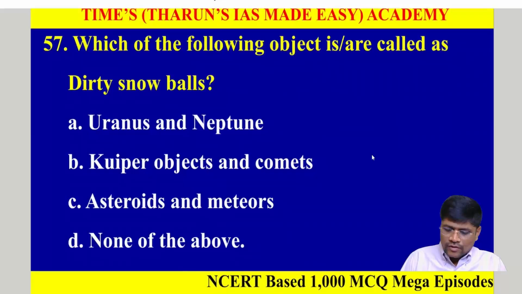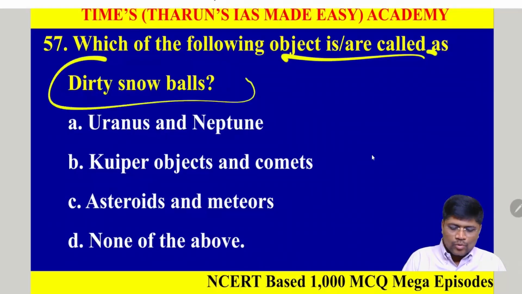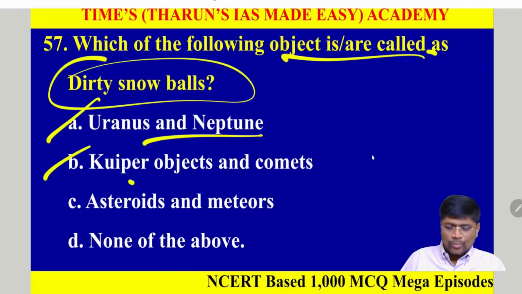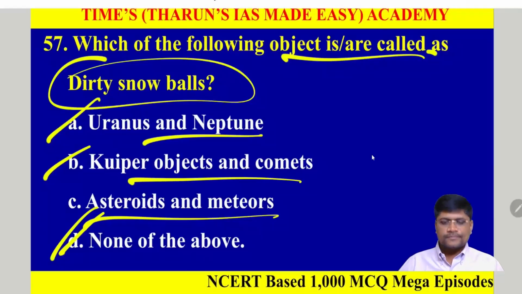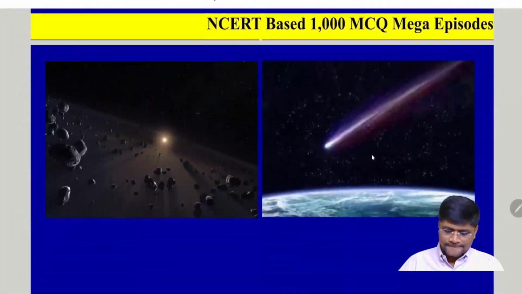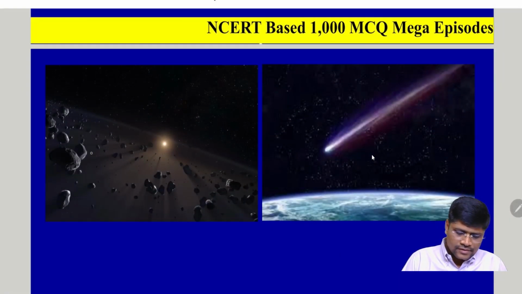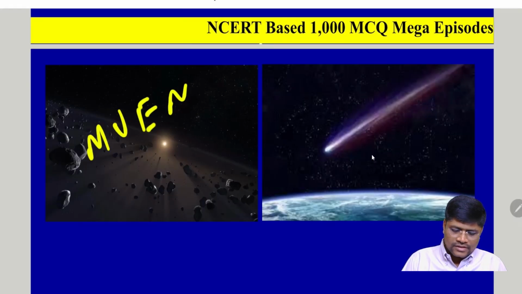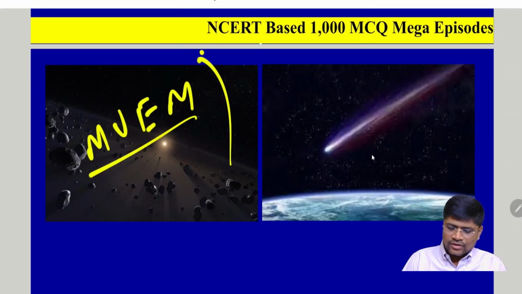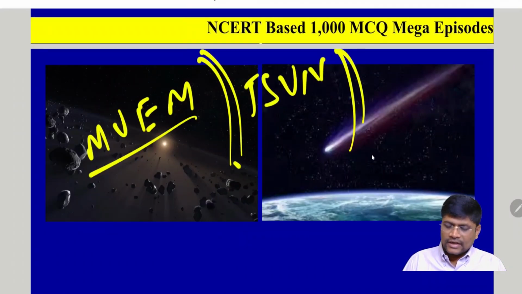Next, which of the following objects is called the dirty snowballs? Very interesting question. Option A says Uranus and Neptune. B, Kuiper objects and the comets. C, asteroids and the meteors. D, none of the above. Next. As we discussed, within the solar system, Mercury, Venus, Earth, Mars, their remnants are called the asteroid belts. Then come Jupiter, Saturn, Uranus and Neptune, and their remnants are called the Kuiper belt objects.